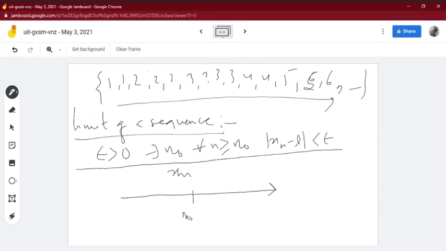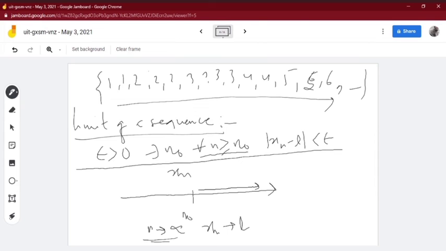Whenever n tends to infinity, x(n) tends to the limit L. So n tending to infinity means n is greater than or equal to n0. All the values greater than n0, just take any number n0 in between, you can take anywhere.